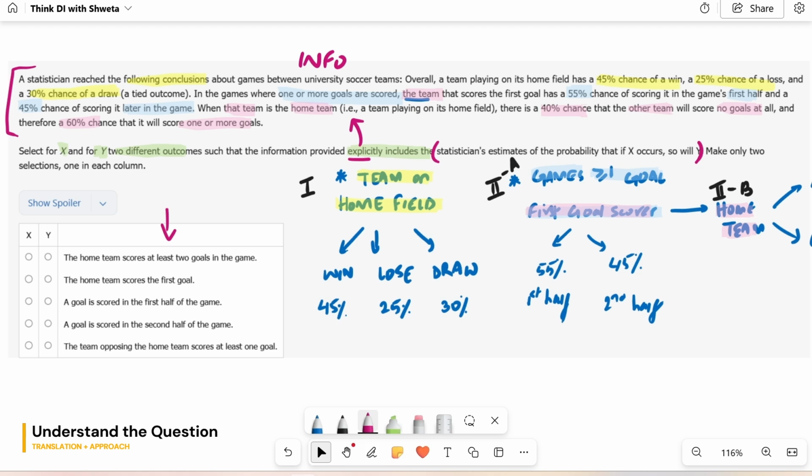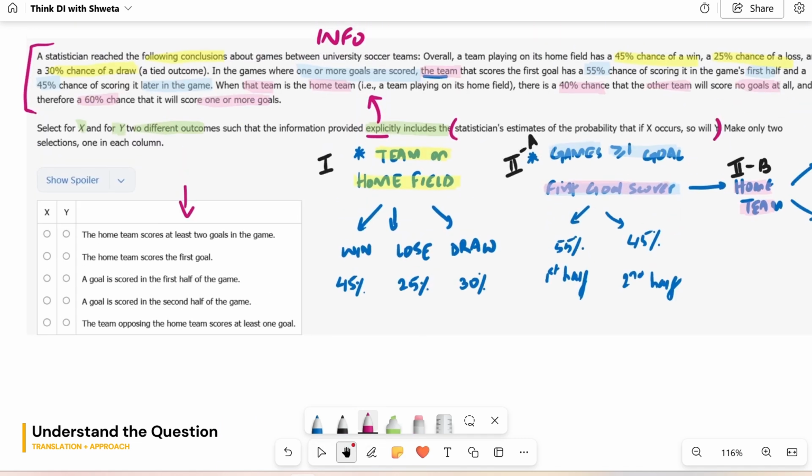We'll have to understand this a little deeper. If X occurs, then Y. A lot of people immediately think it is trying to say if X, then Y always. That they try to start to find outcomes X and Y where X would imply Y always. They start looking at the choices and they're like, okay, what should X be so that whenever X happens, Y also happens. But that is a rushed observation.